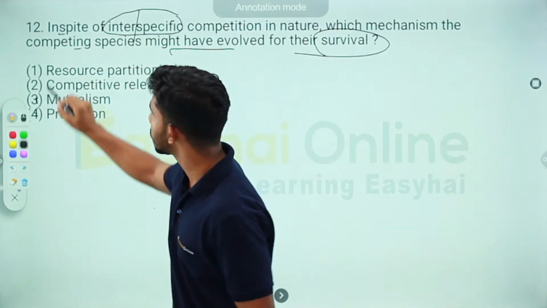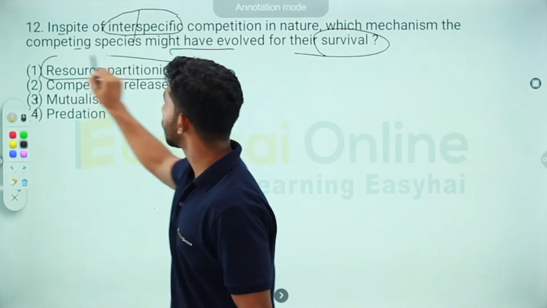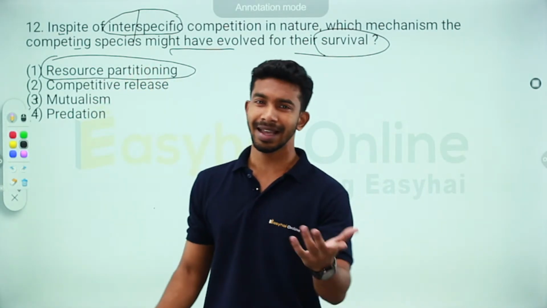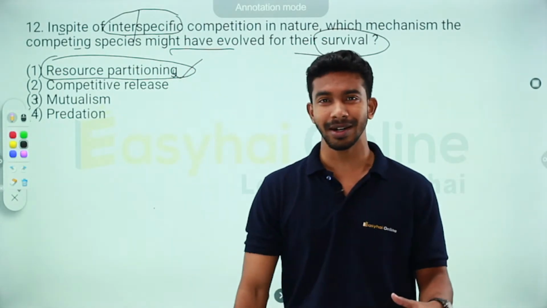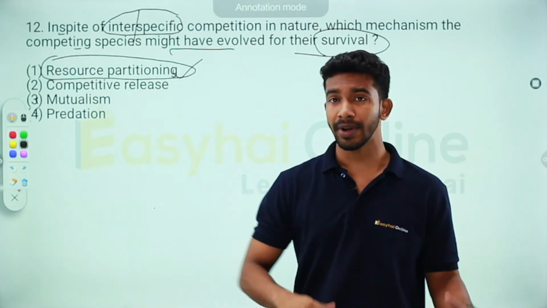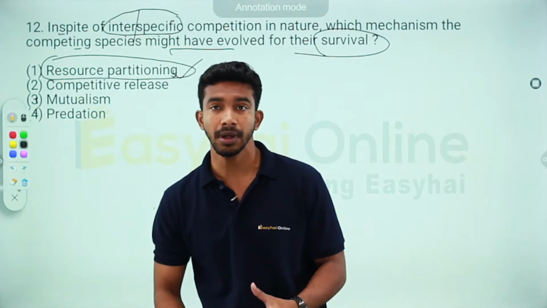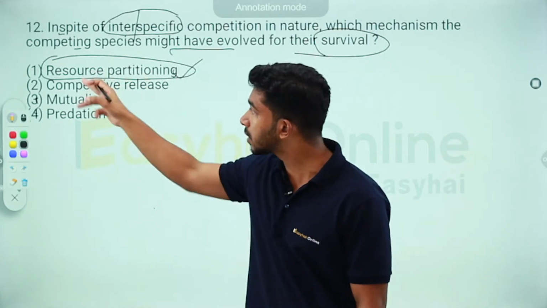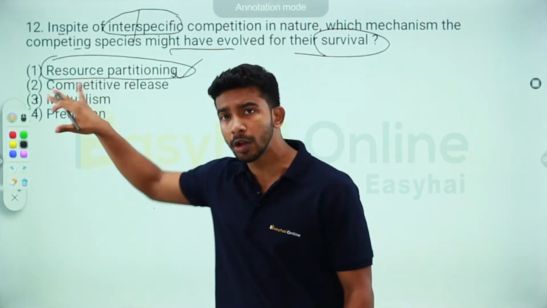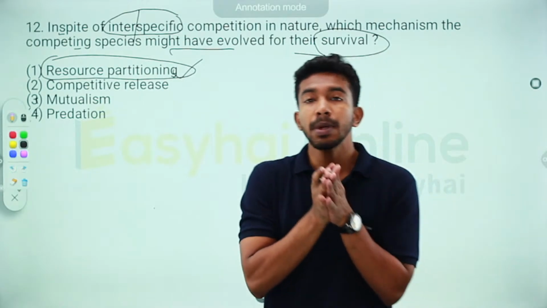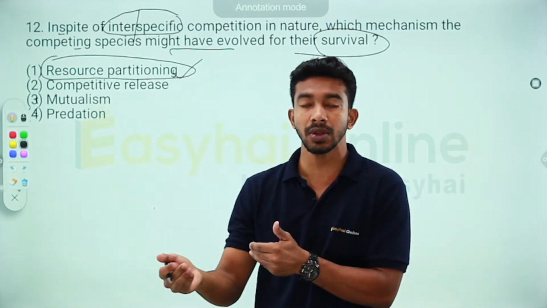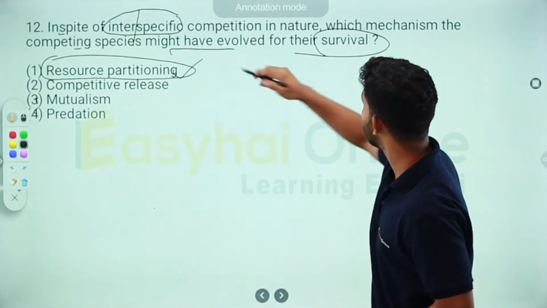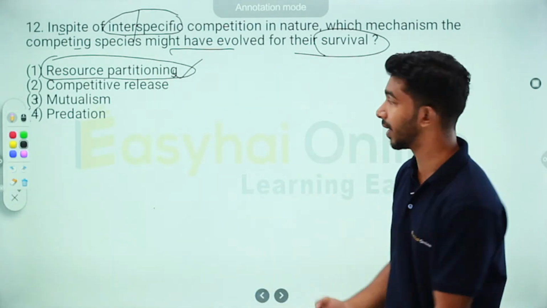Now, resource partitioning. You guys might have already understood, since I saved this for the last, this is probably the right answer. And you guys are correct. It is resource partitioning. That is when there is a high amount of interspecific competition, in order for both of them to survive, the mechanism that is evolved is resource partitioning. And the name also makes sense. The resource has been partitioned. They share the resource in such a way that both of them can co-evolve, both of them can survive.